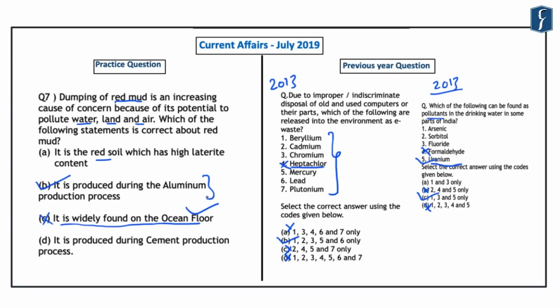And this was in the news in the month of July because the government of India had held a conference to tackle this problem of red mud production and how to better utilize the red mud produced in the aluminium production process so that it does not pollute water, land and air. So here we have understood that pollution related issues, and specifically pollutants, are extremely important for the preliminary examination. And secondly, carefully look at all the options that are given and do not fall for the most famous or commonly known options. With this, let's take up the next question.